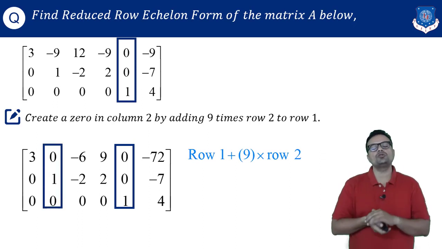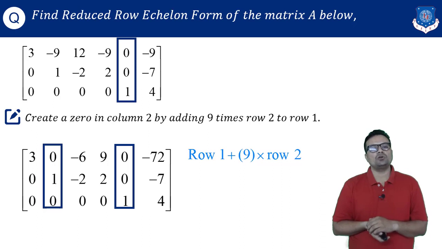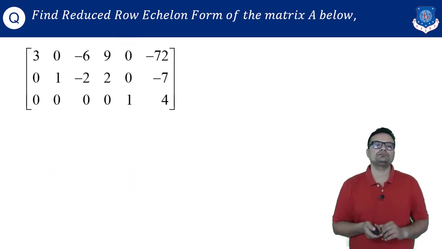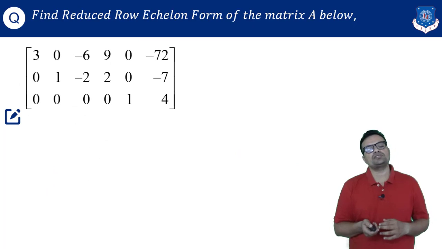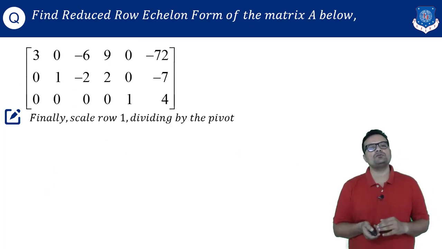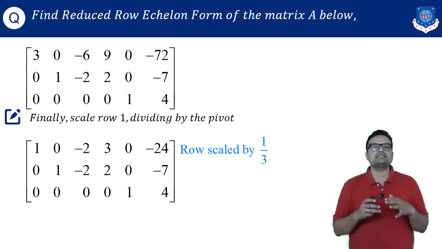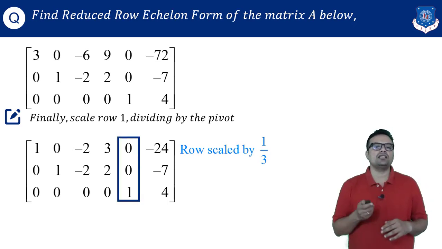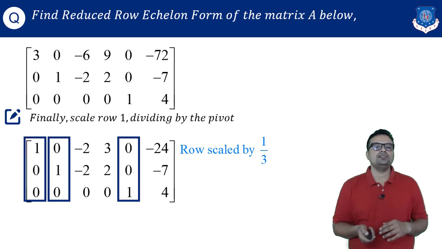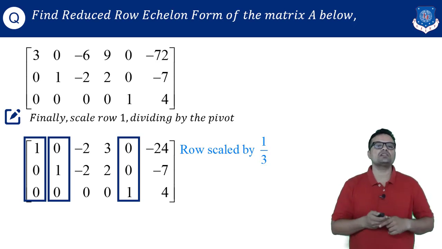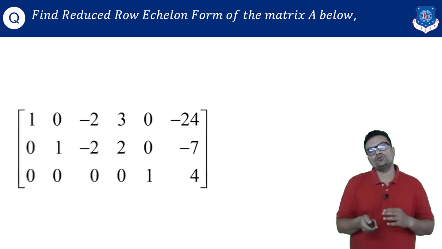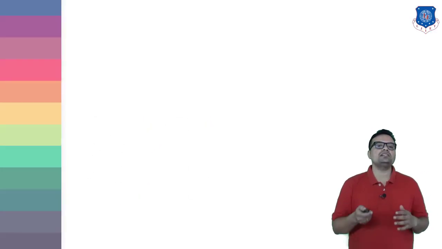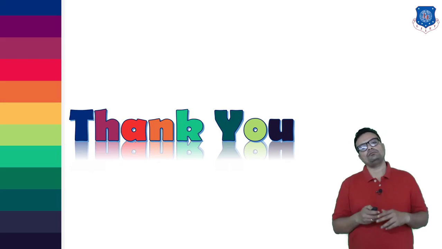So it converts the upper entry into 0. Now 2 columns are pivotal columns in reduced row echelon form. My last calculation is for the first and topmost pivot, which is 3. For that I will just scale my first row by 1/3, dividing throughout by 3. That means now the fifth, second and first, all 3 columns are satisfying reduced row echelon form. So I hope all of you know how to convert a matrix into reduced row echelon form.